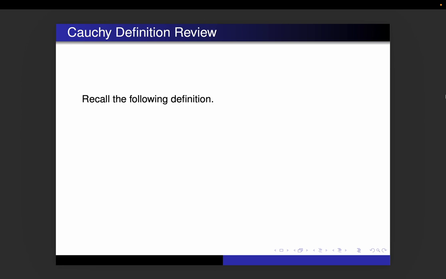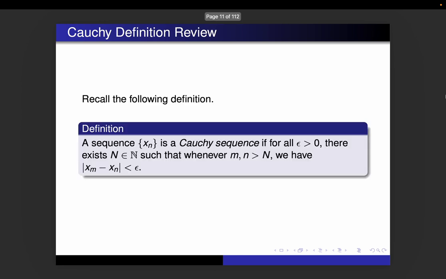All right, so recall the following definition. A sequence xn is Cauchy if for every epsilon greater than 0, there exists some big N in the natural numbers such that whenever little m and little n are bigger than big N, we have the absolute value of xm minus xn less than epsilon.